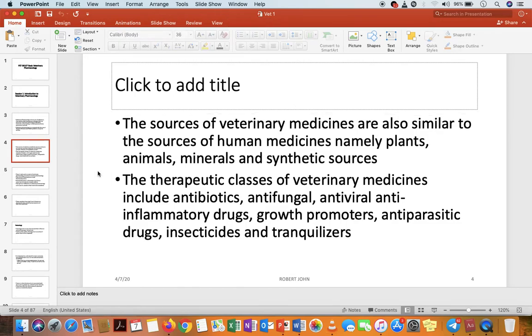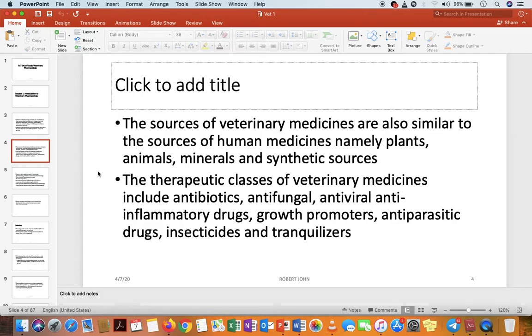These sources include plants, animals, minerals, and other synthetic sources. These are the commonly known sources, but there are others that I didn't mention here. The sources of human medicines are the same as the sources of veterinary medicine.